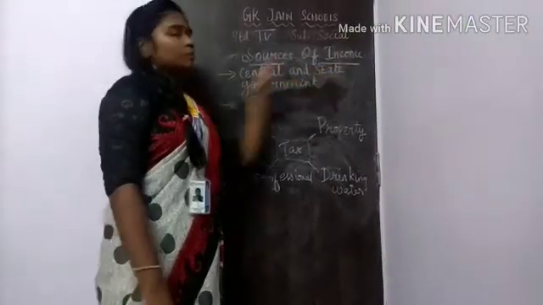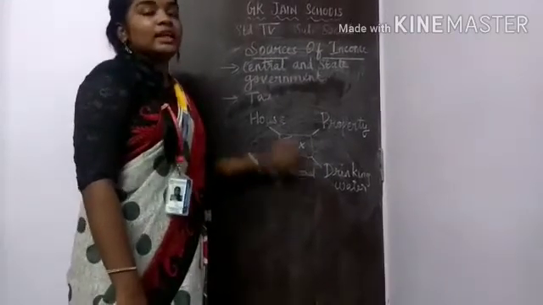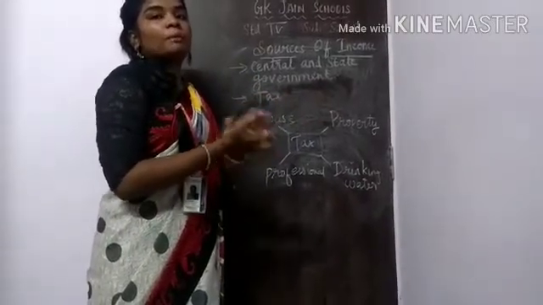Source of income. The central and the state government provide money to the municipality. The people will pay taxes like house tax, property tax, drinking water tax and professional tax. It will also go to the government in the form of money.